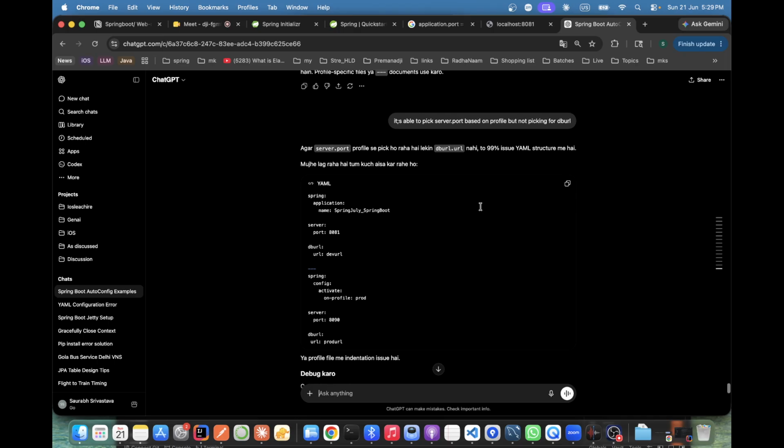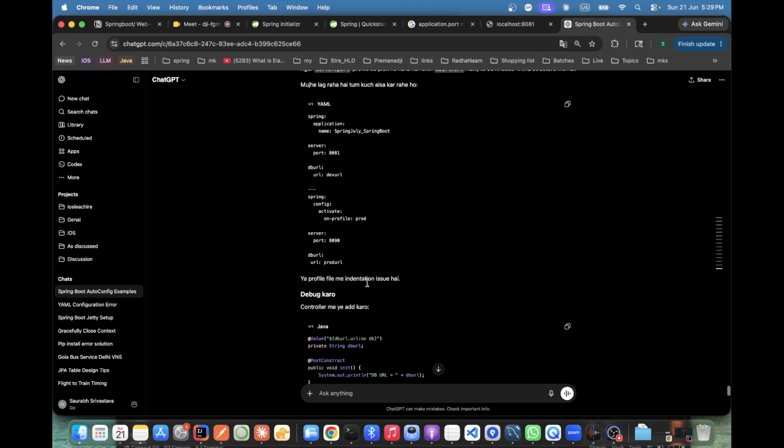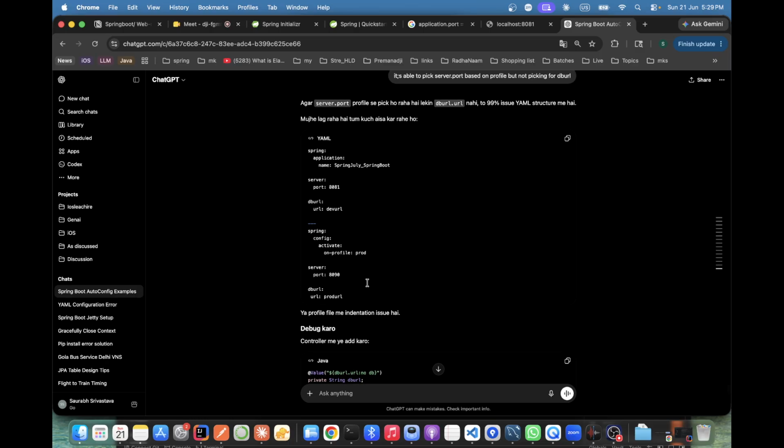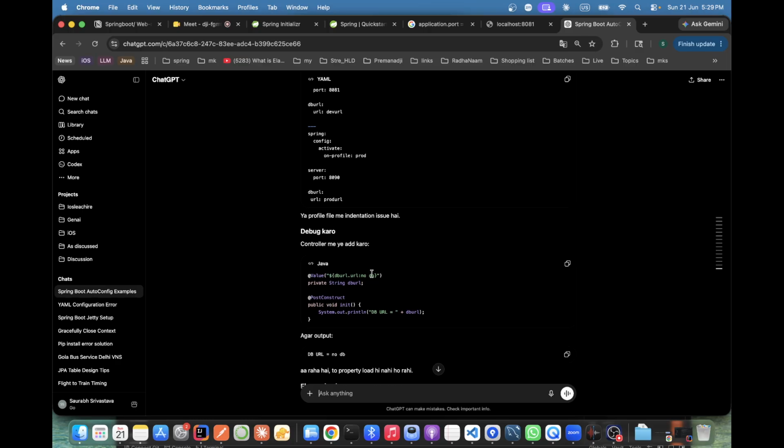YAML, it is there in a YAML, they are saying. Sajid, can you hear me? Yeah. Okay. They are saying in YAML some issue. This file is loading. Indentation.